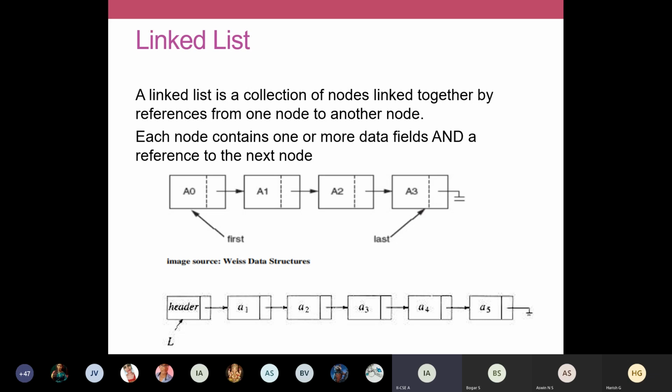The header node will not have any data, but it can hold the address of the first node, to tell that this is the starting address of a particular linked list. It will hold only the address. The header node will not have any data field. So this is one more variation. Having a header node is optional. According to the user, you can design whether we need a header or not.